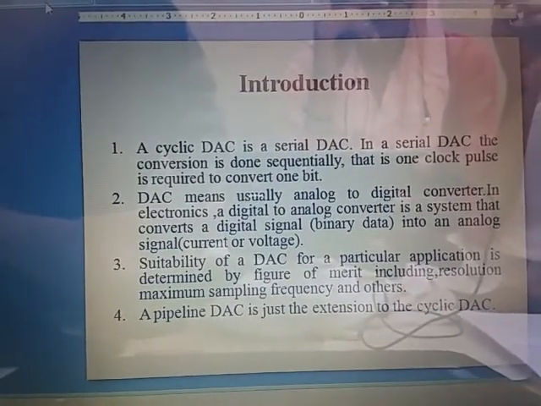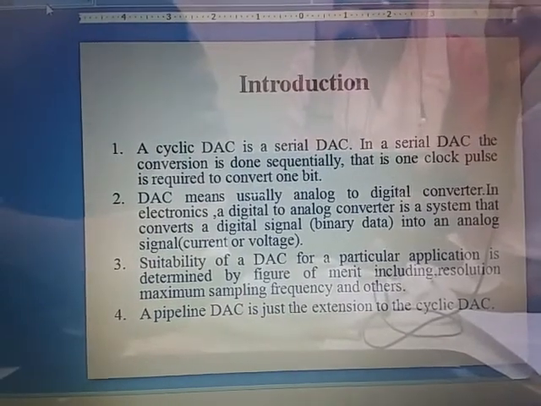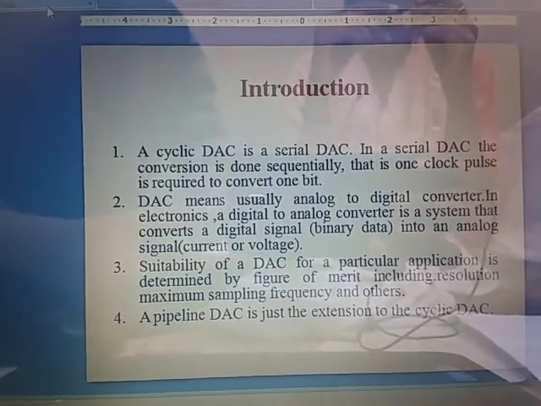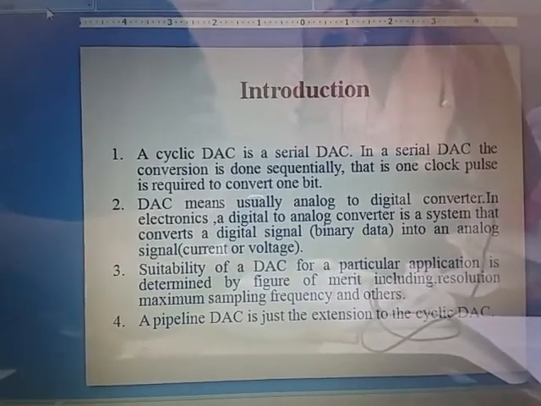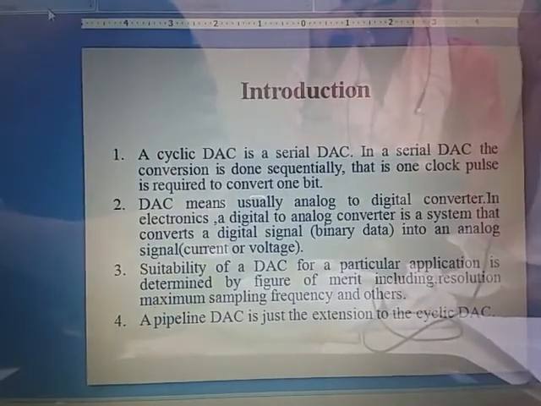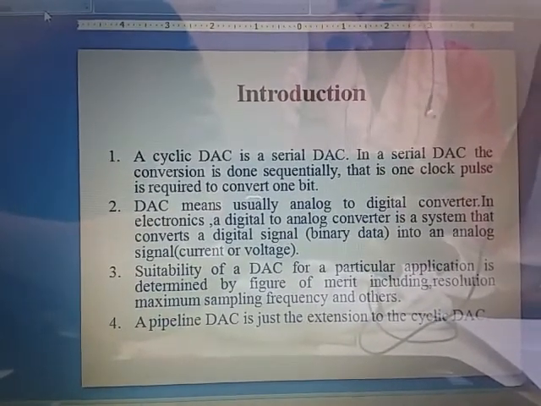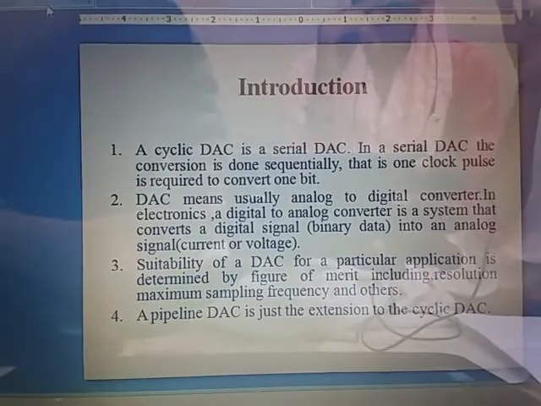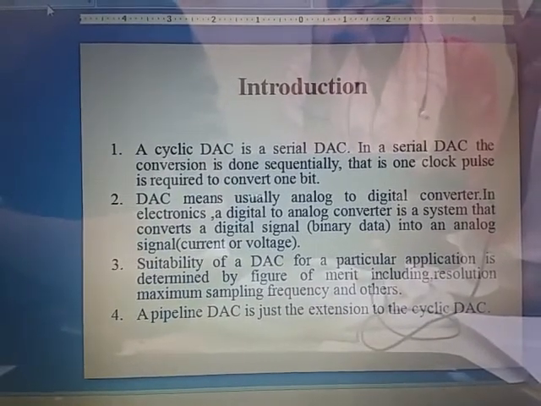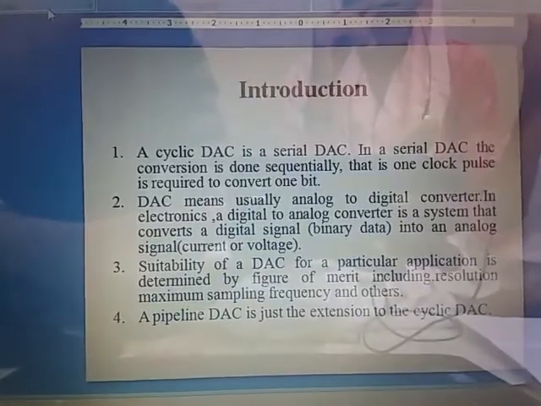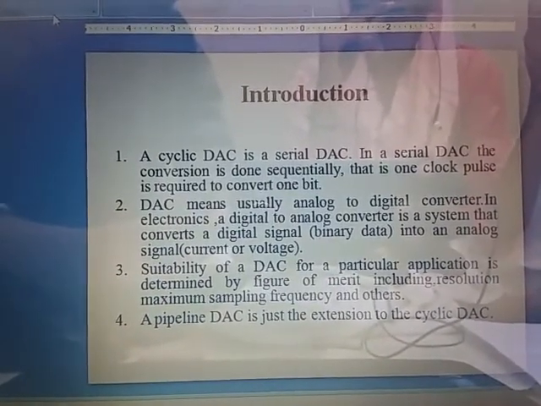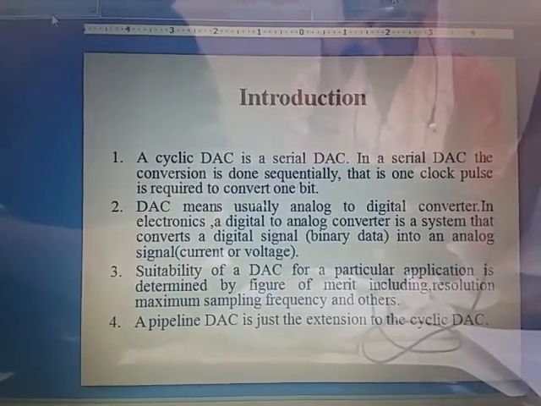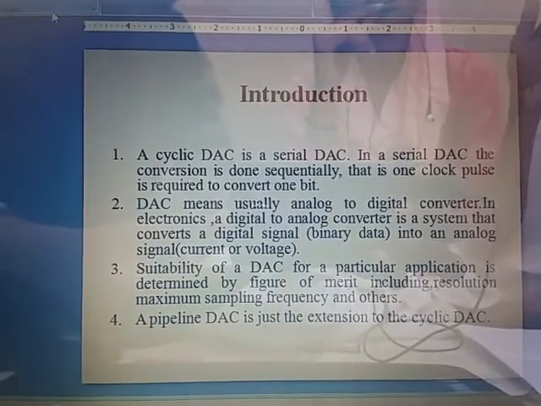In a serial DAC the conversion is done sequentially, that is, one clock pulse is required to convert one bit. DAC means a digital to analog converter. In electronics, it converts digital information, or digital data, into analog form. Digital data may be binary numbers, and the analog output may be the current or the required voltage, so that is why it is called a digital to analog converter.